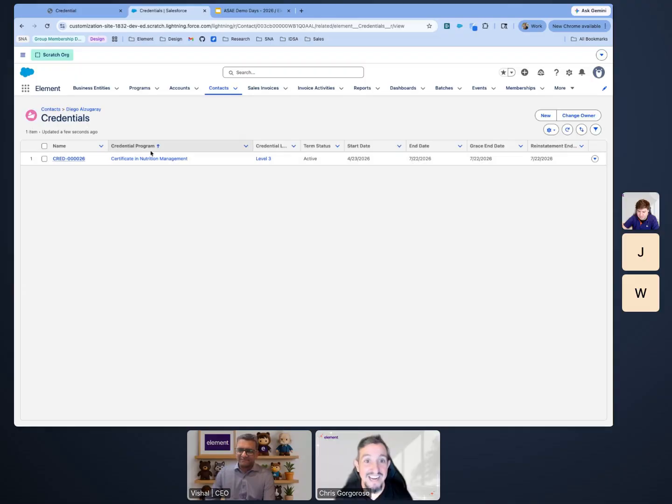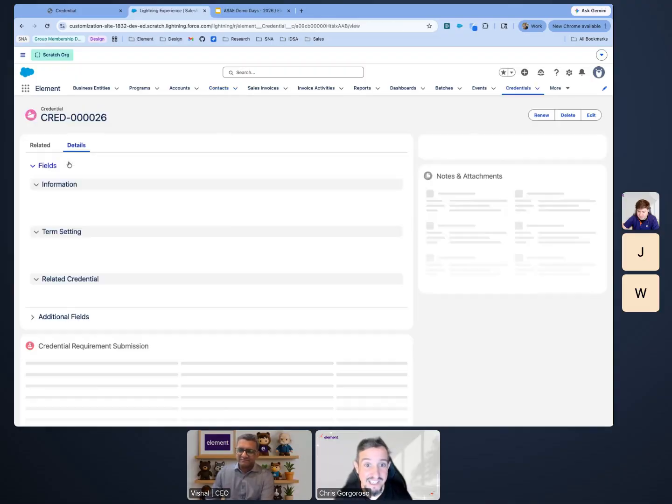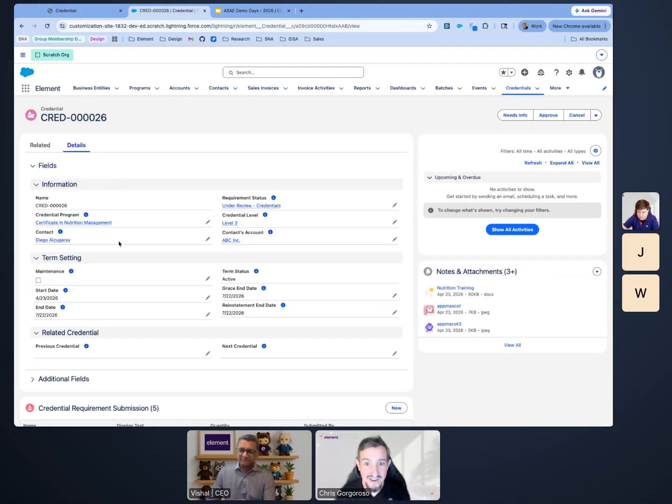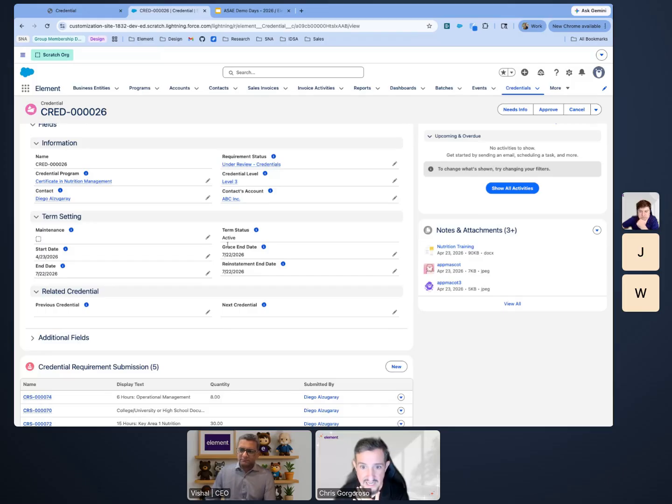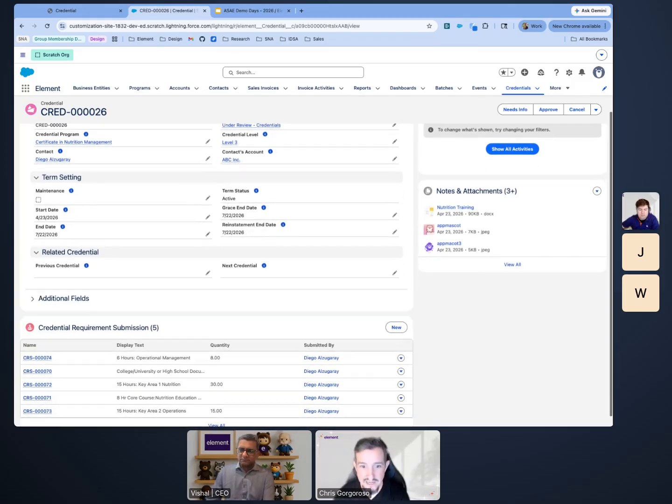So now I can go in and look at Diego's credential. And when I navigate here, I can see some high-level information. Obviously, he's going for level 3. Diego's a part of the ABC Inc. And I can see that this is not maintenance. This is obviously an application. And I can see when his end date is, if he has a grace date or reinstatement date.